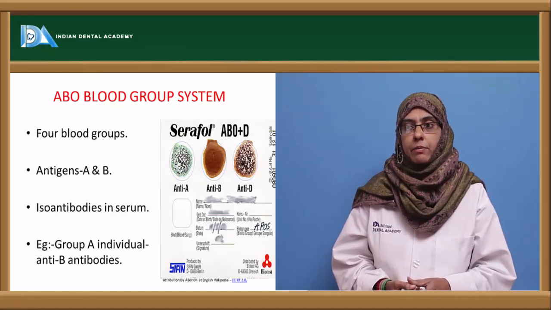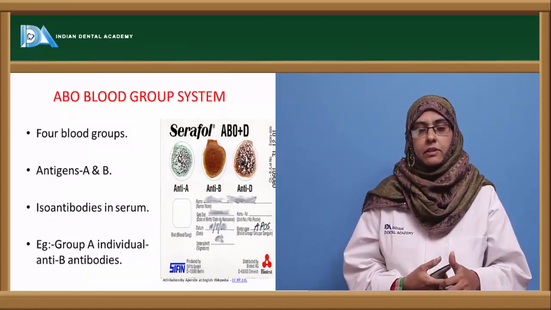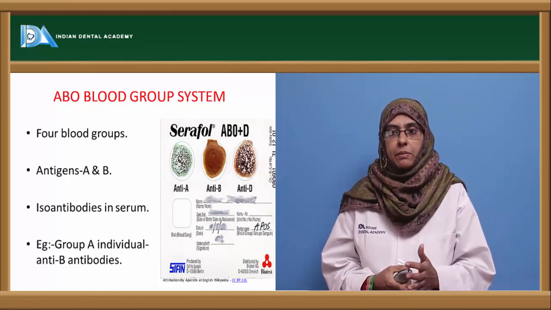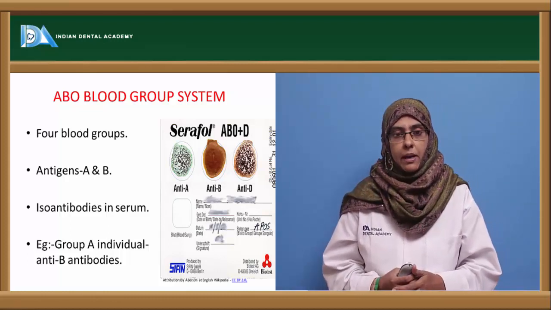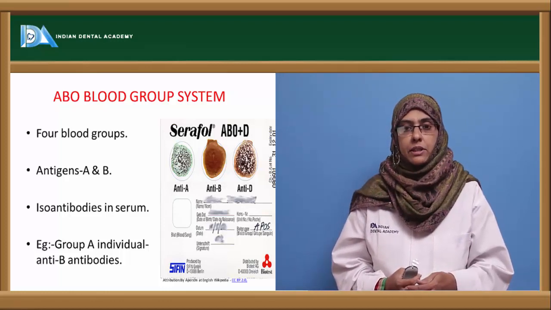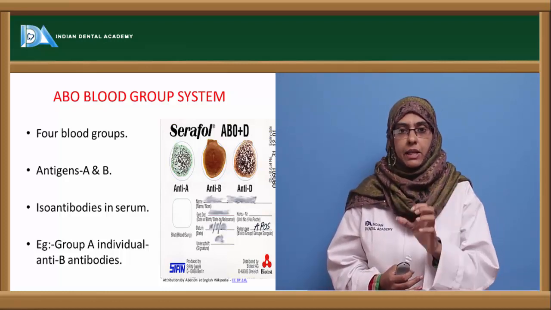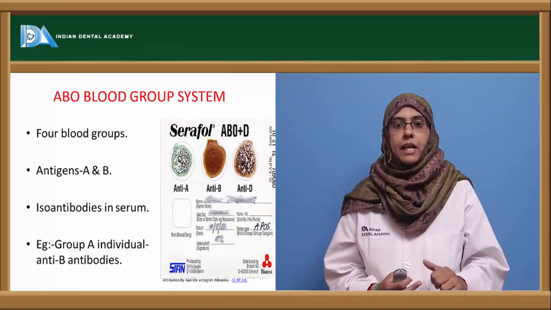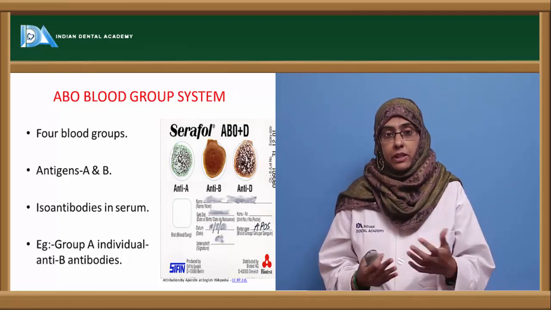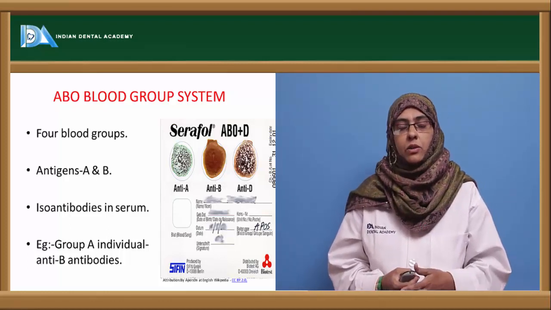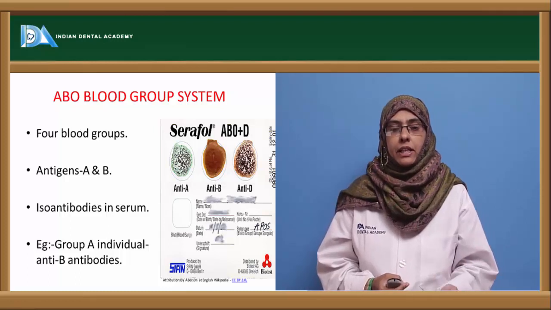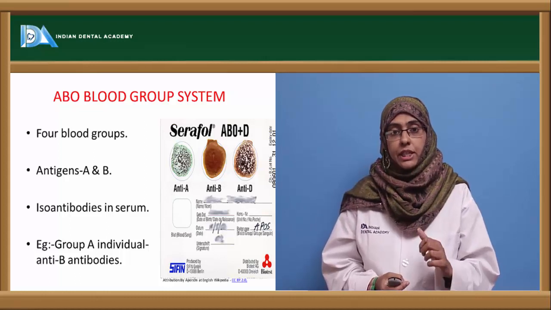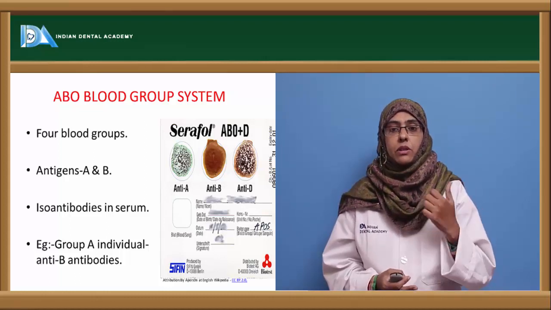Now coming to the ABO blood group system, as we all know, it was discovered by Landsteiner. There are 4 blood groups in this system: A, B, AB and O. It is based upon the presence or absence of the antigens expressed on the RBCs. The most important are the A and B antigens. A person with the A antigen on the RBCs has the A blood group, and B antigen is the B blood group. Without any antigen on the surface, it is the O blood group, and AB is the one that expresses both A and B antigens. This type of classification is done based upon the antigens expressed on the RBCs.